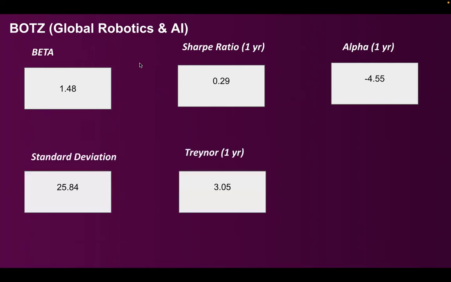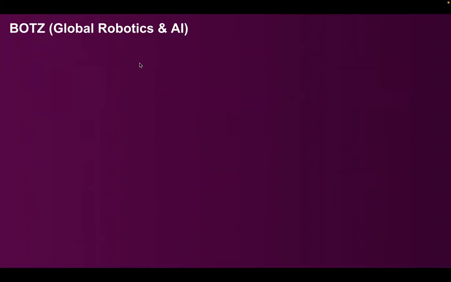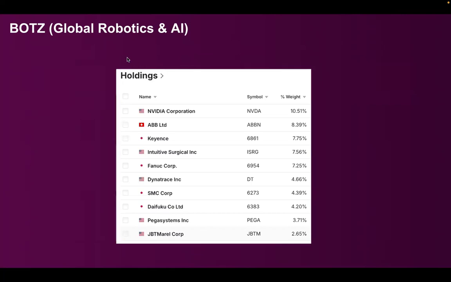So standard deviation is relatively high, Treynor is decent, high expense ratio of 0.68. So the holdings: Nvidia, ABB is there, Intuitive Surgical is there, which is into healthcare and managing surgery. So Dynatrace, Pega Systems. So this is an end-to-end robotics and AI ETF.